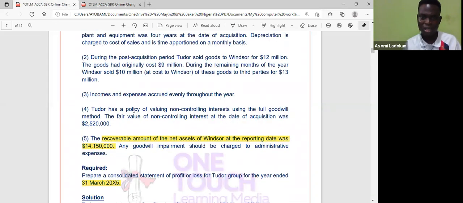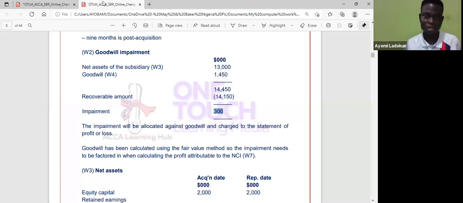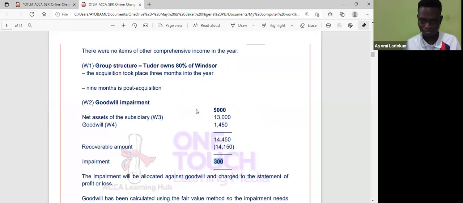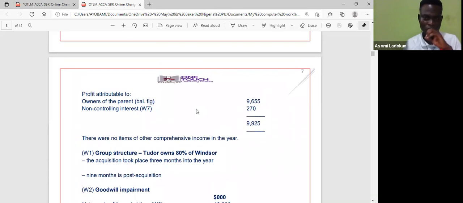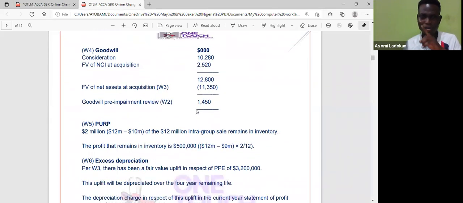It says Tudor had a policy of valuing NCI using full goodwill. That means I will share it between the parent and the NCI because it's full. If it is proportionately shared, it's only the parent that will bear it. So when I'm doing my retained earnings, I just put it up there, that's the group retained earnings. So that's the way you do your impairments. You need to understand that. Let me find out if there's any more difficulty.